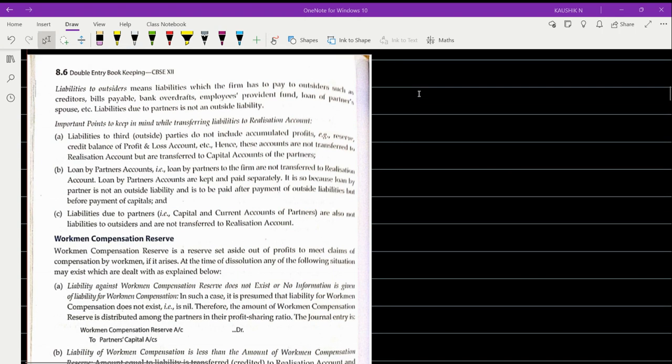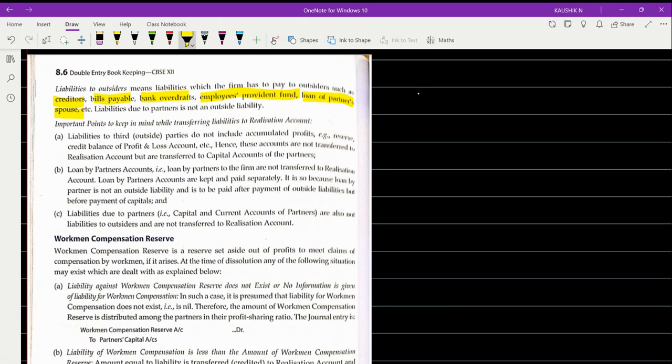And also here you have a point. Liabilities to outsiders means liabilities which the firm has to pay to outsiders, such as creditors, bills payable, bank overdraft, employees provident fund, loan of partner's spouse, etc. These become your external liabilities.